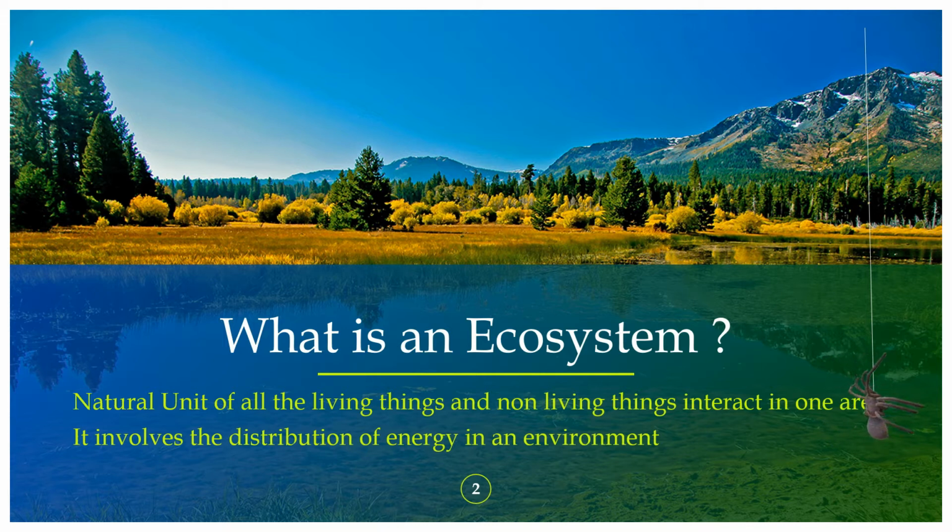So all the members of the ecosystem are interconnected, right? The size of an ecosystem can range from a small tide pool to a desert. Think about it. What kind of ecosystem would you find in a desert and in a pool?